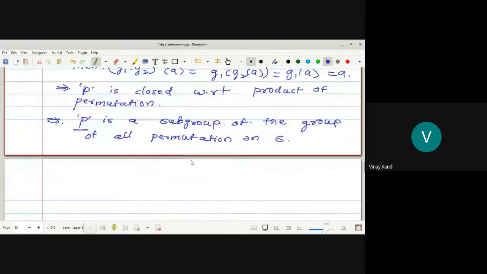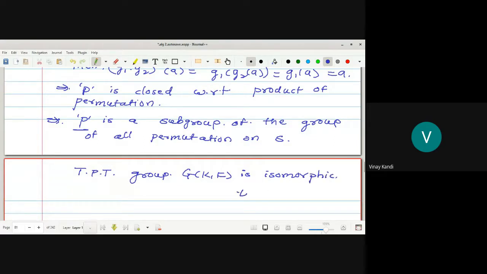And now we have to prove the main theorem. The group G(K,F) is isomorphic to group P. G(K,F) is the set of all the automorphisms of K which leaves every element of F fixed. And P is the set of those permutations on set S which leaves every element of F fixed.